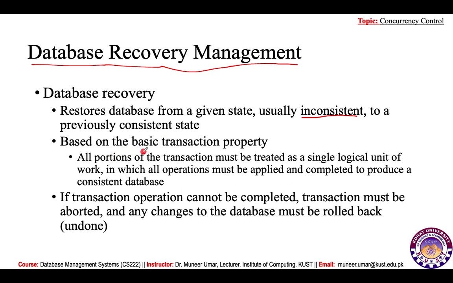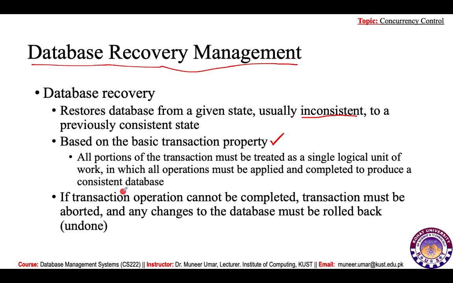Based on the basic transaction property, which is the completeness of a transaction, the entire transaction must be executed. All portions of the transaction must be treated as a single logical unit. We have already studied that the transaction is considered a single logical unit, and that unit may have multiple statements in it, in which all operations must be applied and completed to produce a consistent database.